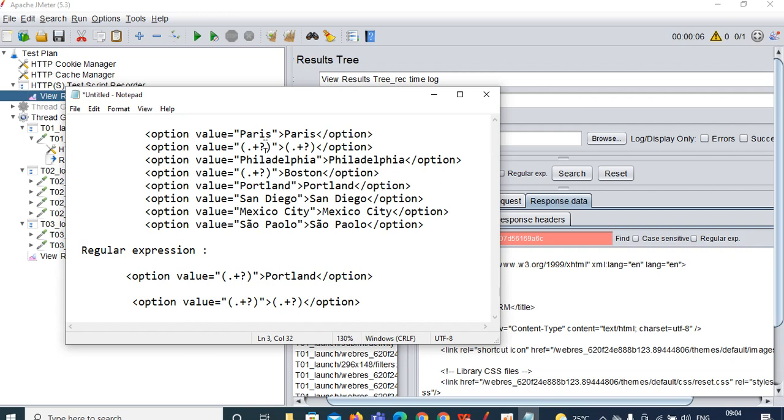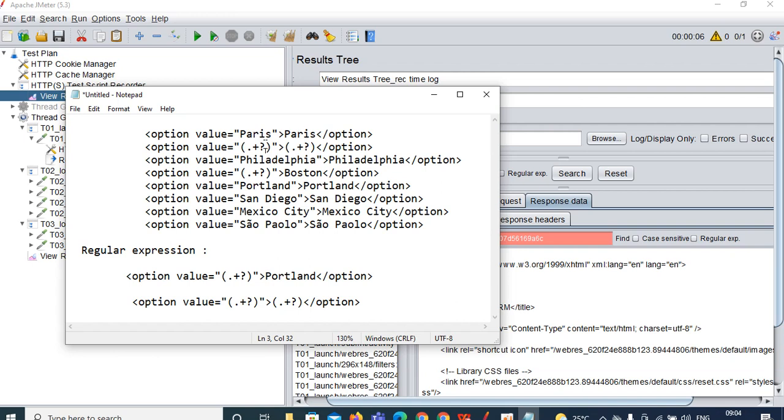What is the position of the dynamic value? First position, second position, third position. So what is the position of your dynamic value? So that is the meaning of dot plus question mark. Dot means single character, plus means multiple characters, question mark is occurrence. That you should remember, and you need to explain that thing in the interview.